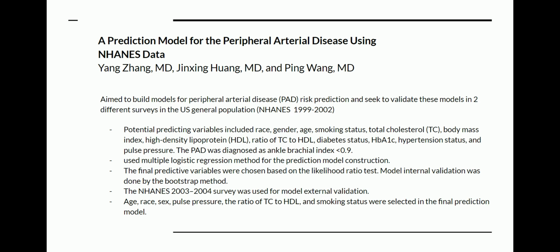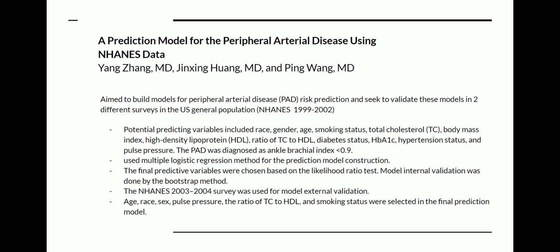They used data from 1999 to 2002. Potential predicting variables were chosen like race, gender, age, smoking status, total cholesterol, BMI, high density lipoprotein, ratio of TC to HDL, diabetes status, hypertension status, and pulse pressure.